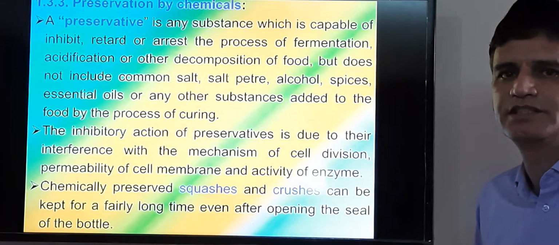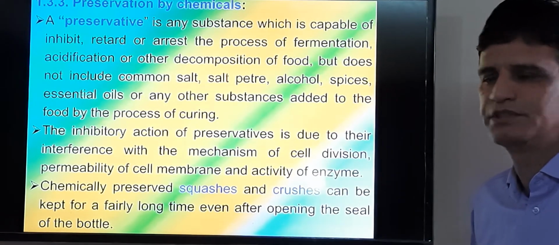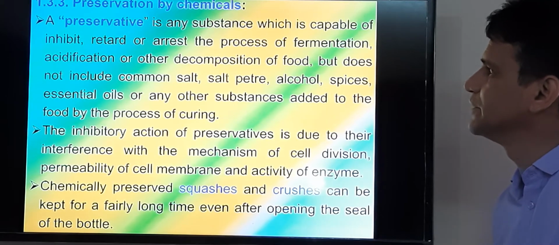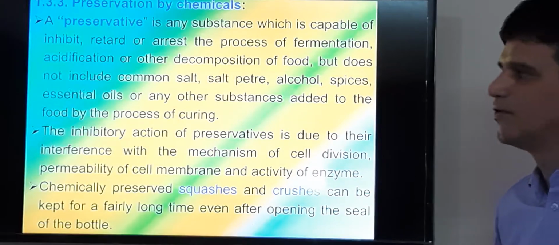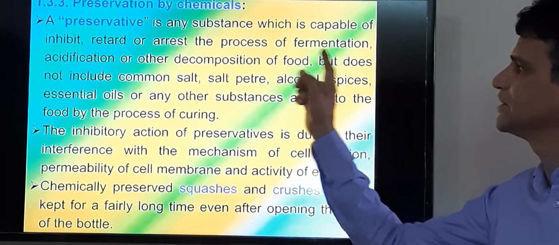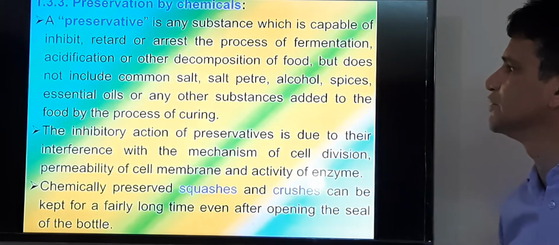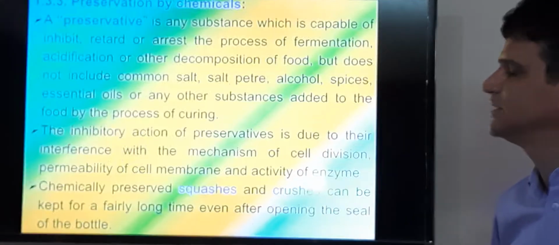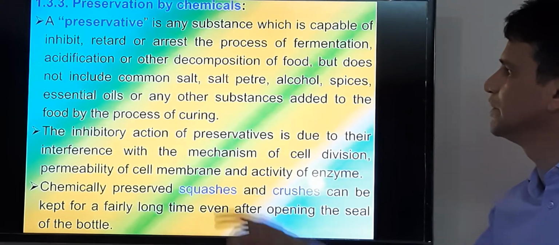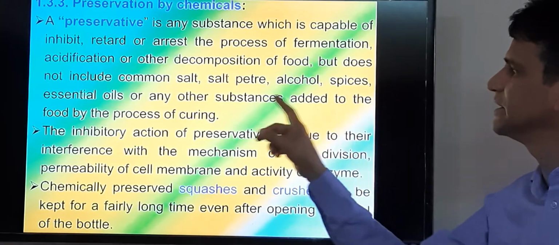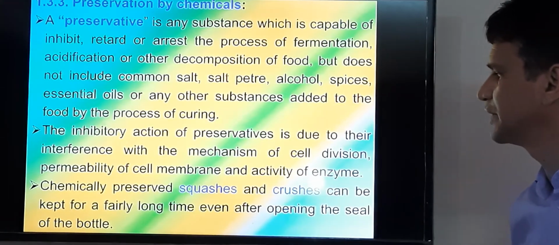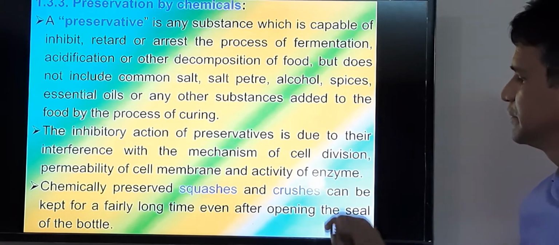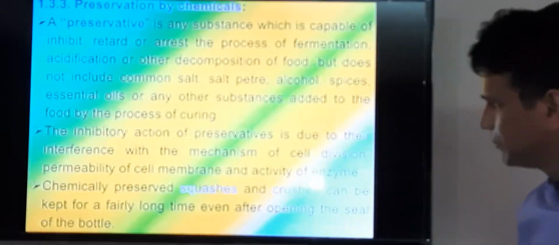Then preservation by chemicals. These chemicals are known as preservatives, and a preservative is defined as any substance capable of inhibiting, retarding, or arresting the process of fermentation, acidification, or other decomposition of the food. But these types of substances or chemicals do not include common salt, saltpeter, alcohol, spices, and essential oils. So other than these, certain chemicals we can use for the preservation of the product are known as preservatives.